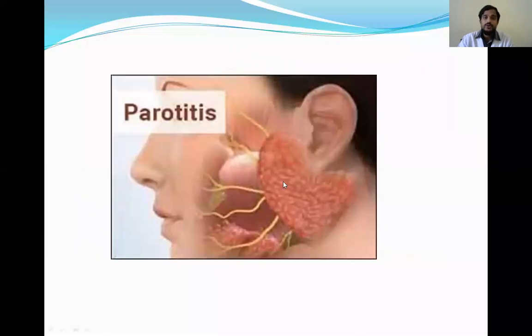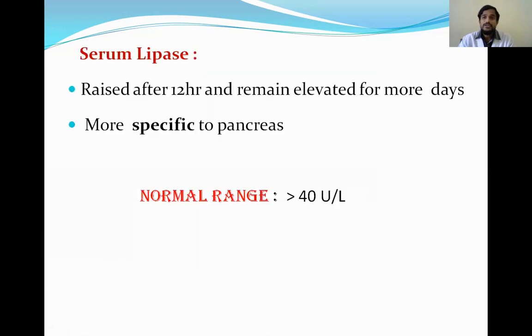And parotitis, you know, the parotid is a salivary gland which is present in front of the ear. So if any infection or any other diseases, the inflammation of parotid gland can occur, which is nothing but parotitis. So in parotitis also, there will be increase in the amylase. So that's why amylase is not very specific for pancreas, because it is also increased in the parotitis.